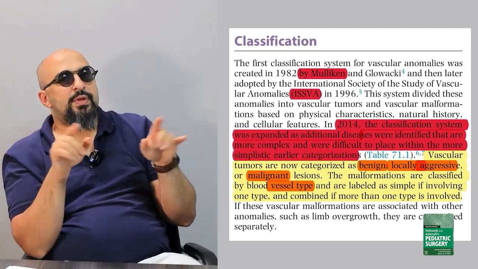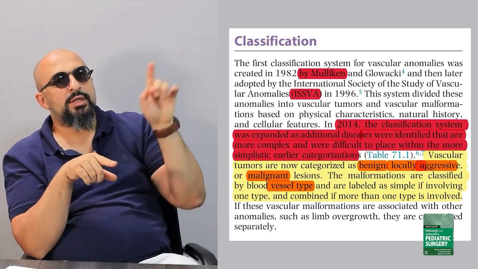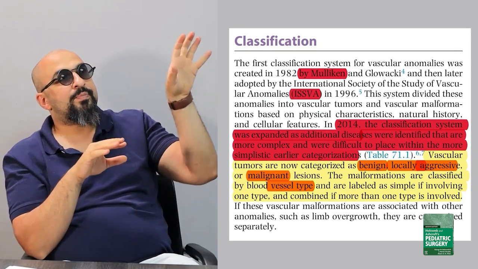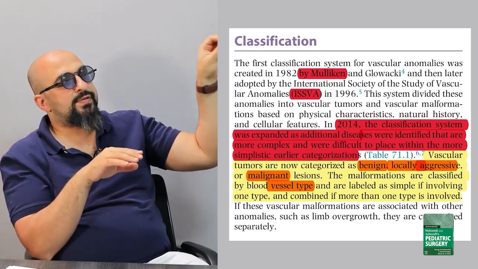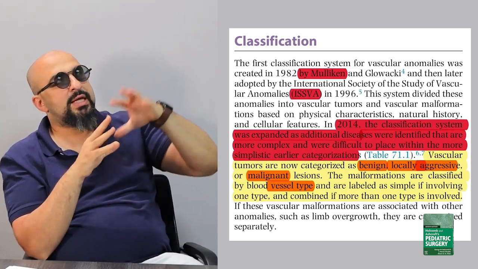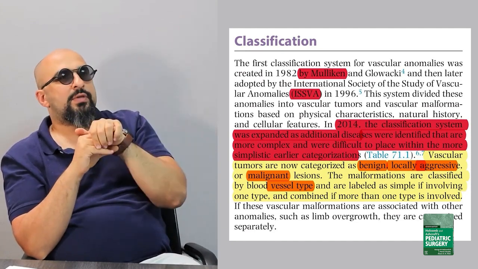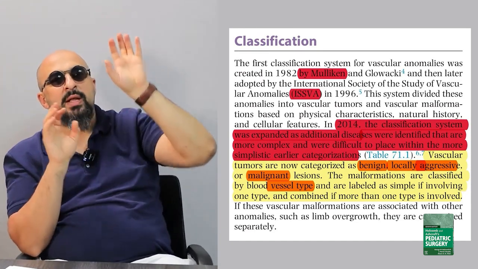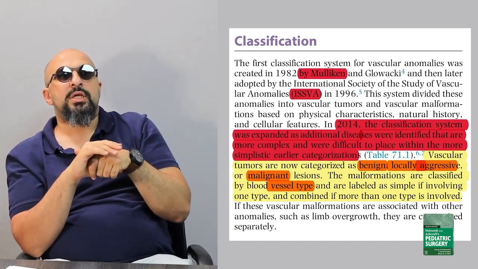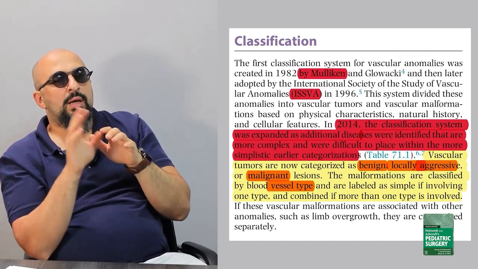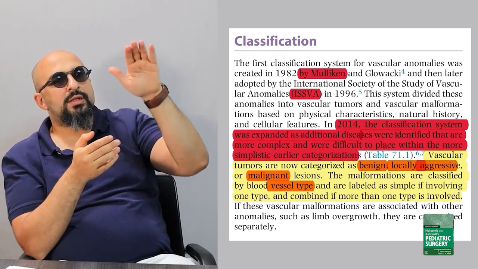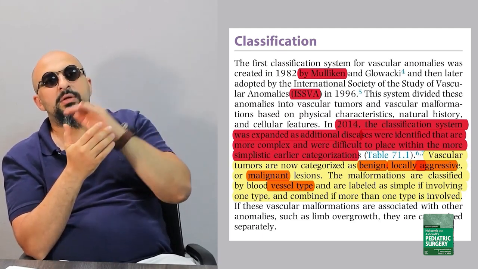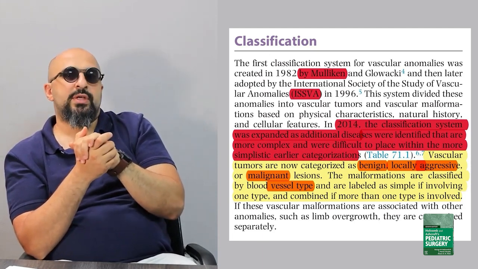So to sum up, the classification was started in 1982 by Mulliken and his colleague Glowacki, and then improved by ISSVA in 1996, with two main categories: the first is vascular tumor, the second is vascular malformation. The main basis of this categorization is the biological and physical behavior besides the clinical behavior. After that, many complicated conditions appeared that could not be categorized inside this simple classification.